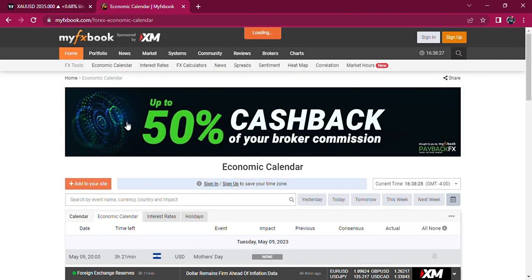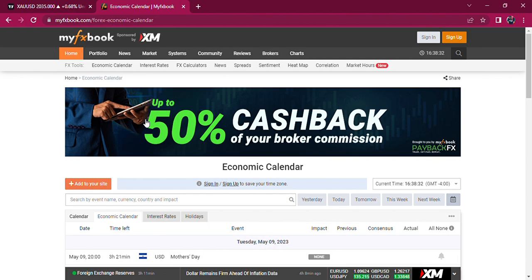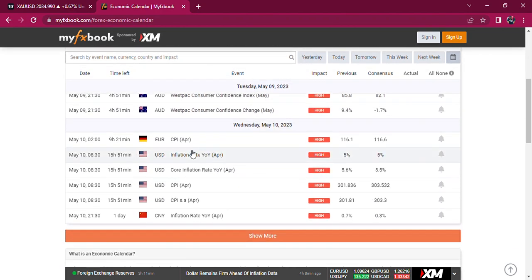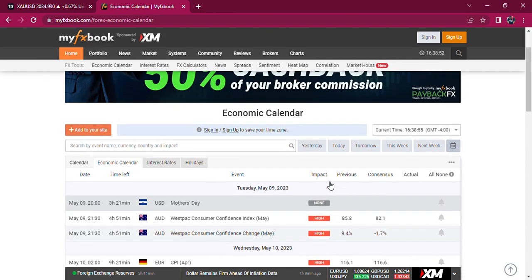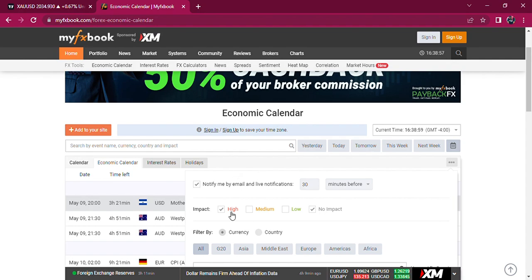If it doesn't load, guys, just click it. And what that does, it gives you only high impact news. Okay? So it minuses all the other news, and as a trader, that's all you need to concern yourself with, the high impact news. Alright? Again, come to these three dots here, click high impact news and then apply.